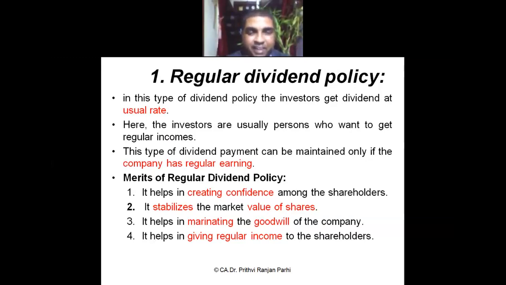It helps in maintaining the goodwill of the company, because it shows the external stakeholders that the company is doing well and distributing its profit. It gives a regular income to the shareholders. These are the advantages of regular dividend policy. Understood? What is regular dividend policy?